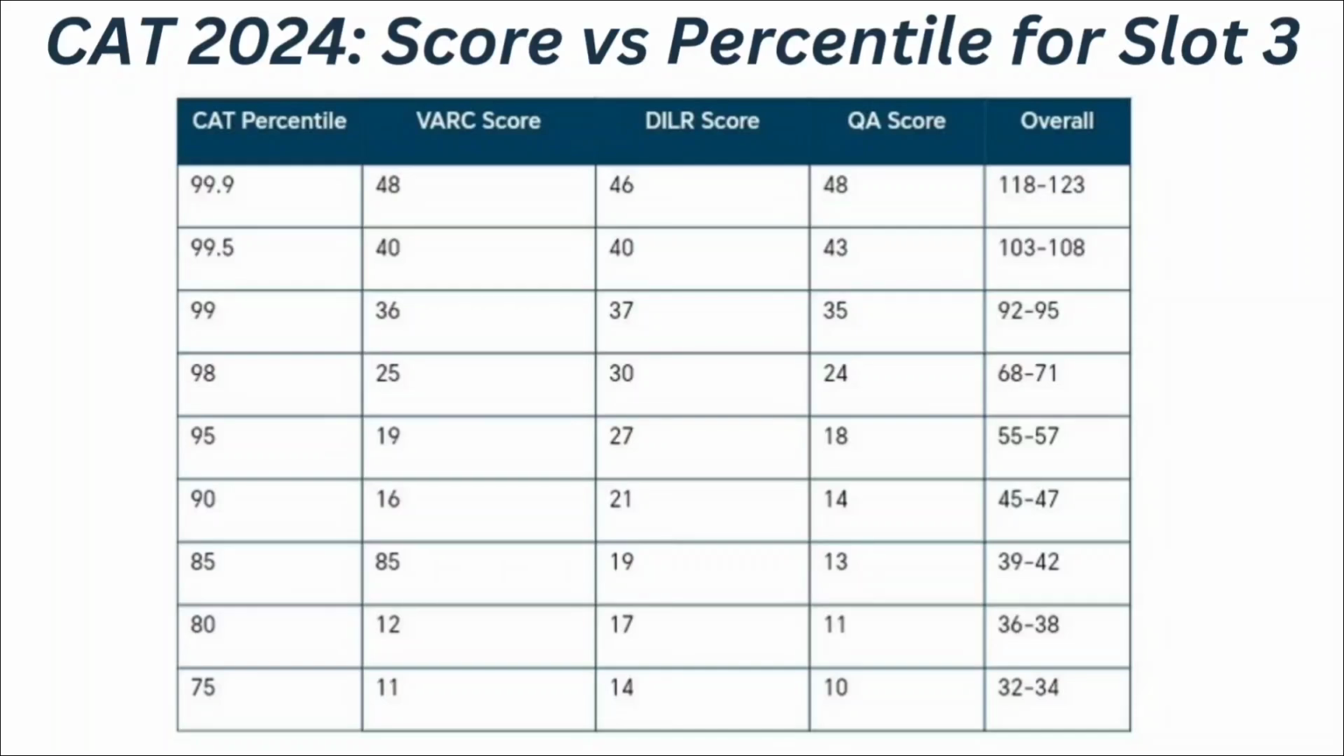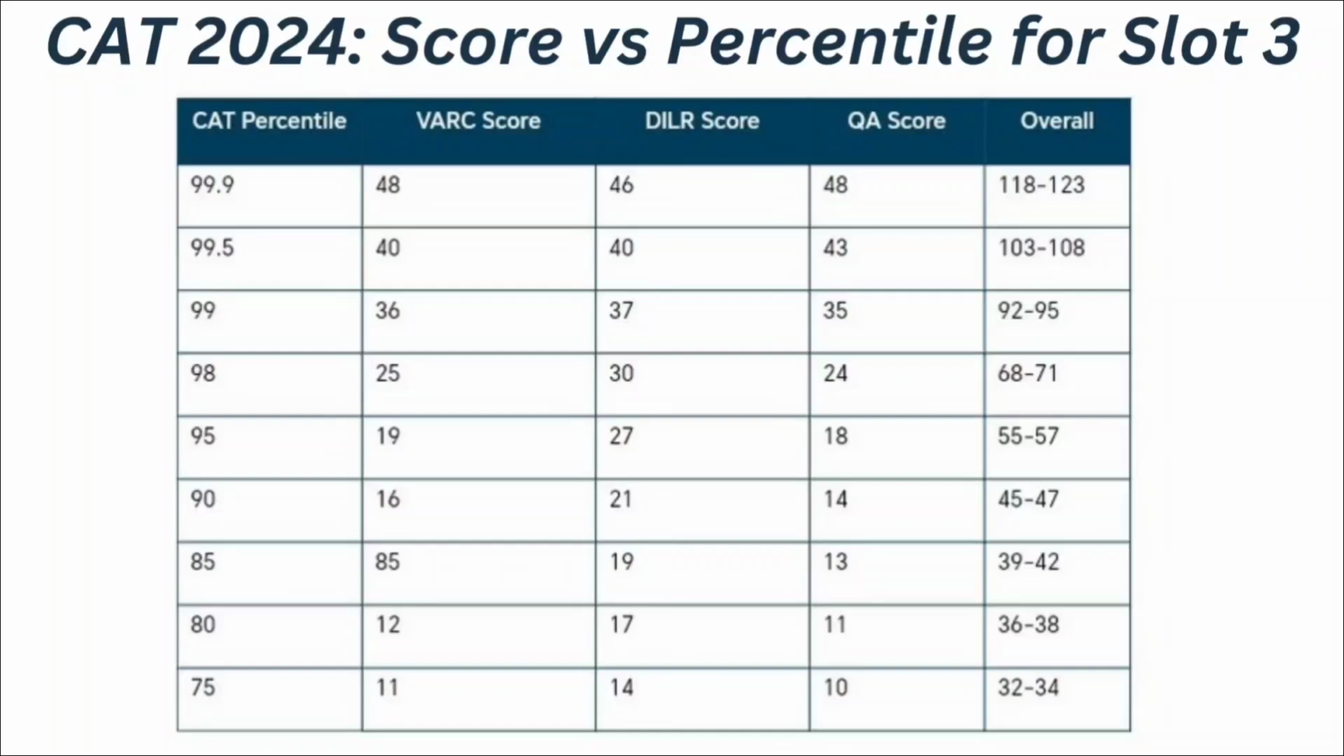108. Then if your VRC score is 36, DILR score is 37 and quantitative ability score is 35, meaning your overall CAT score ranges between 92 to 95, at that time you can expect your CAT percentile to be 99 percentile. Then if your VRC score is 25, DILR score is 30 and quantitative ability score is 24, meaning your overall CAT score ranges between 68 to 71, at that time you can expect your CAT percentile to be 98 percentile.